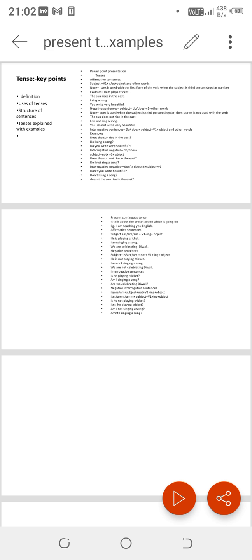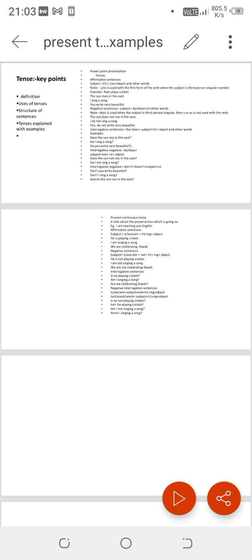Present indefinite tense basically describes habitual actions, facts, and the things which are going to happen in the near future and officially announced. Just like the school closes tomorrow, it is officially announced the school closes tomorrow due to Eid, like this. So these types of things also appear in present indefinite tense, not in future tense. But each tense sentence has its own structure which we must follow, otherwise our sentence will not be proper.